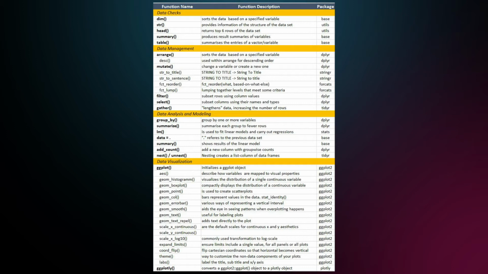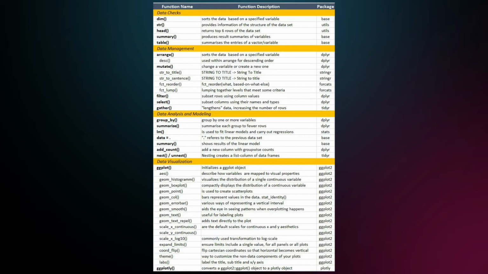Here you see the functions that are going to be used during the summary. Let's have a look and judge for yourself if there's anything you haven't seen before or used. This can help you to judge whether this video is worth your time or if you're already familiar with all of these functions. If there's something you haven't seen before, then stay tuned and learn something new.